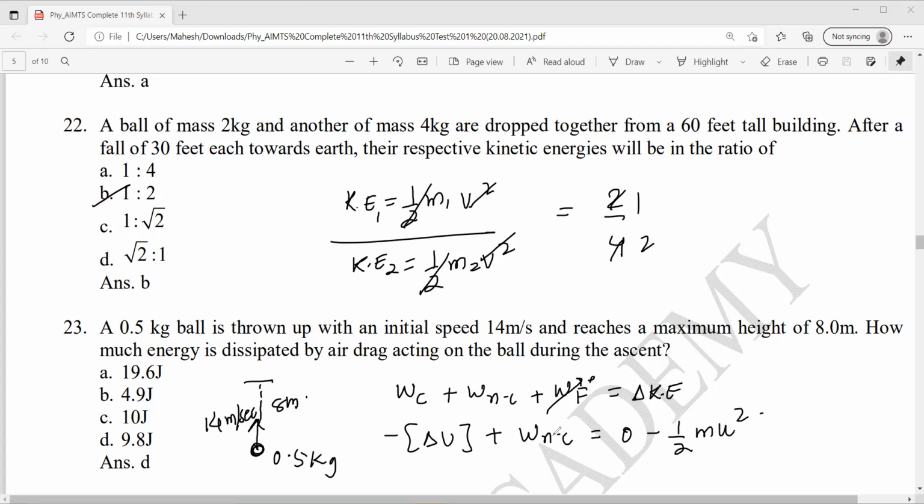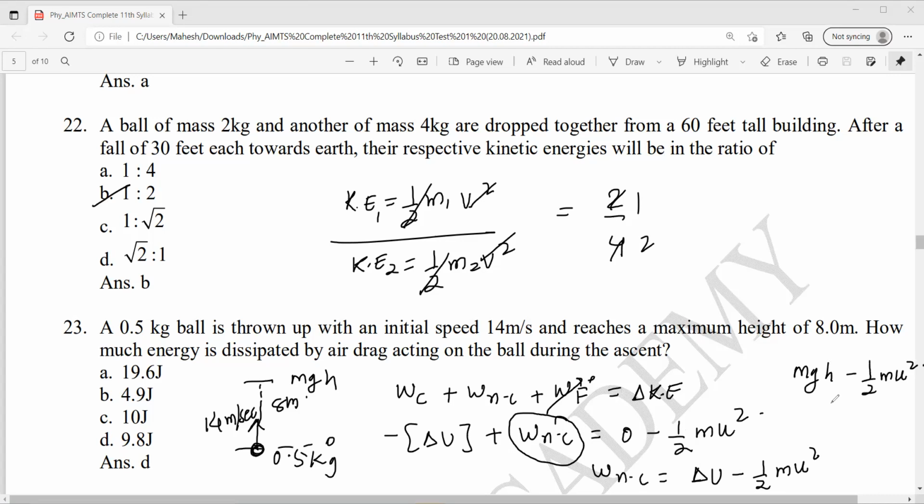Clear? Now I need the work done by non-conservative force. So this will be del U minus half m u square. What is del U? Final mgh minus initial 0. So this becomes mgh minus half m u square. Done.